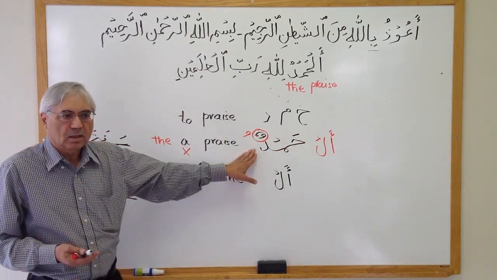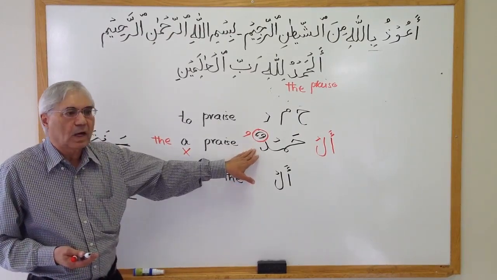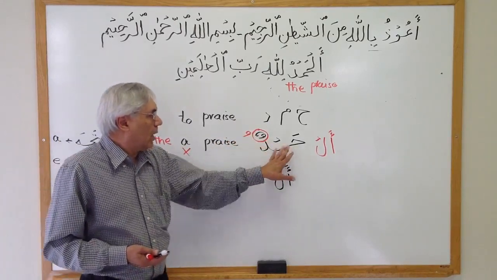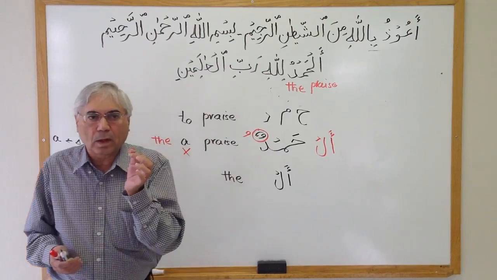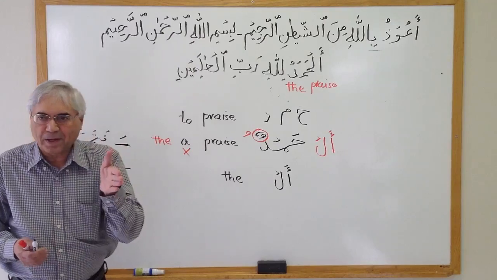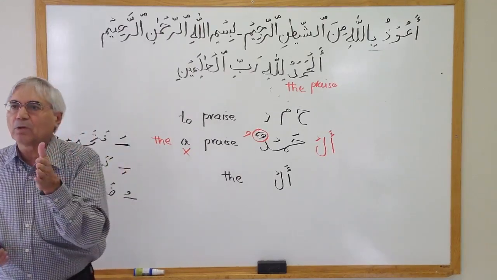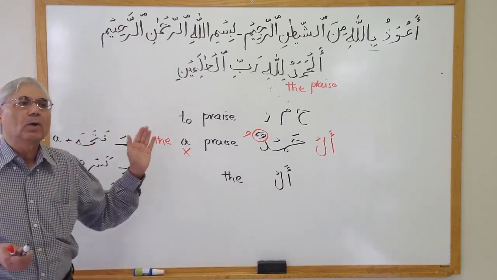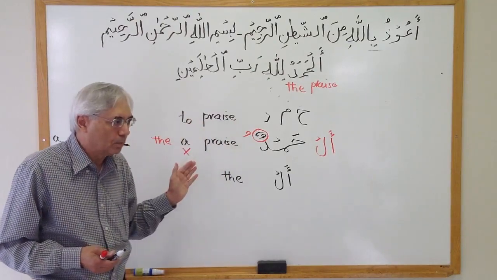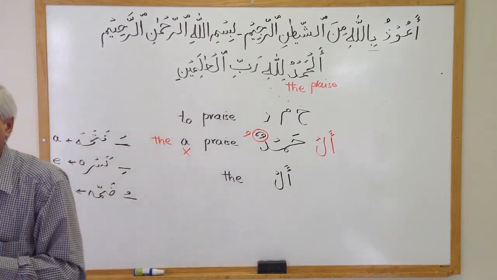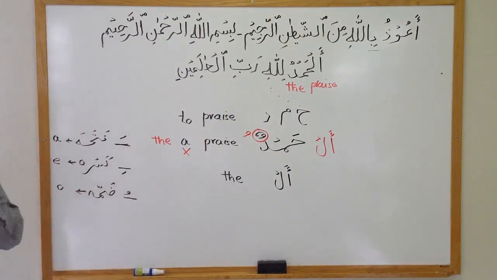So we started with three letters, ha, mim, dal. We created hamdun, a noun. Then we added al before that. That changed the sound of hamdun to the sound of hamdu. Okay? Alhamdu is the full word now. If I stop here, then I will pronounce Alhamd. But if there are other words after that, then I will continue pronouncing as Alhamdu. So that's the first word here in Surah Al-Fatiha. Alhamdu, the praise, or all the praise. There is no more praise left after that.